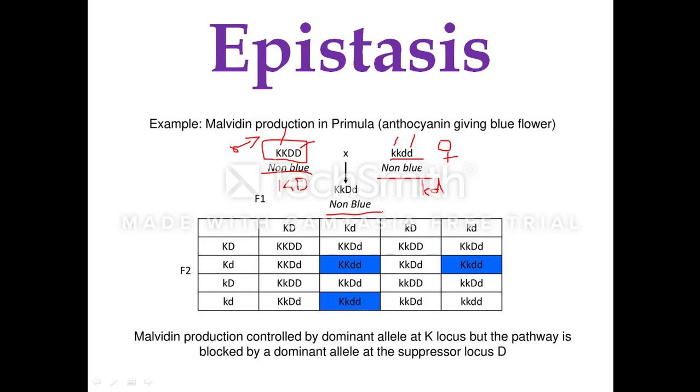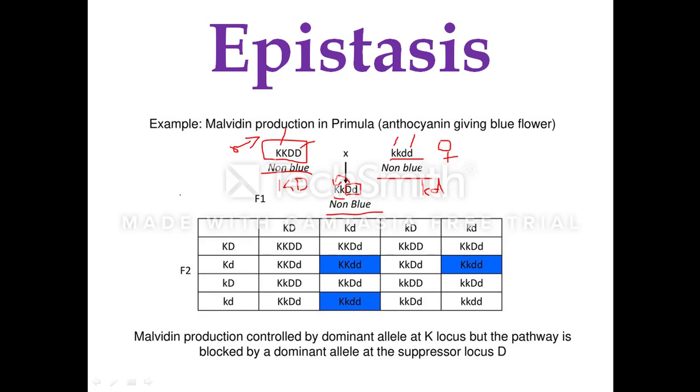They were not coding for any pigment because, though capital K is there, the presence of capital D in heterozygous dominant condition will inhibit capital K from producing its phenotype. Hence we end up with a non-blue colored primula plant. There is no malvidin production.